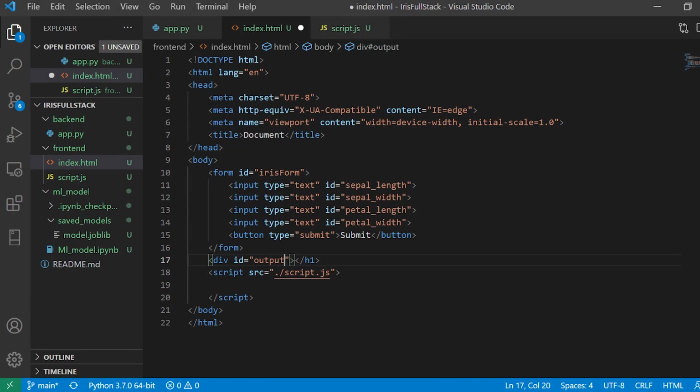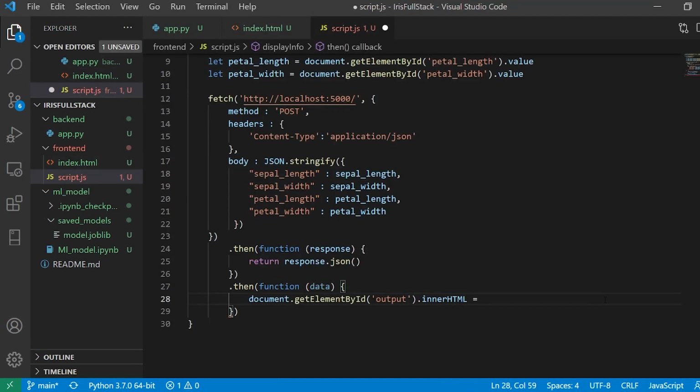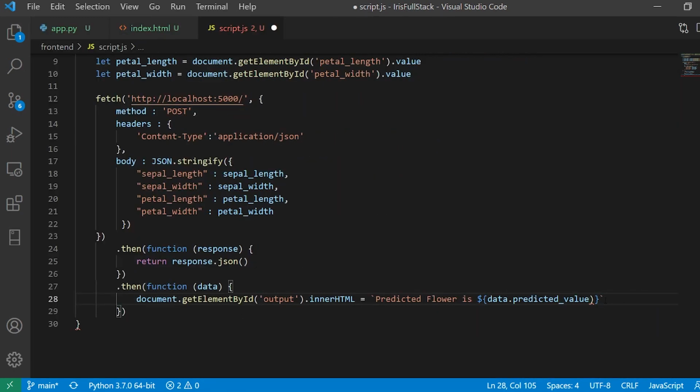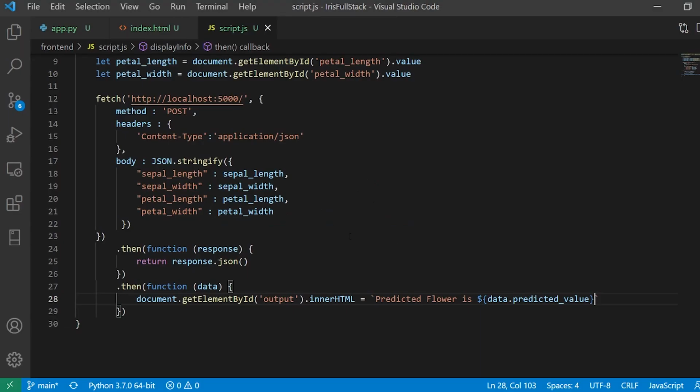And now let me just make some changes in it. So I'll say div over here, and in the script I'm going to use a backtick and say predicted flower is, and I'm going to pass it. So I'll say dollar followed by curly braces, and I'm going to pass it my data, so data.predicted value. This is one of the things that you can do. I'm going to save it and run it. I'll say submit, and it says predicted flower is 1, but 1 is also not going to make sense, so we have to write a condition for that.